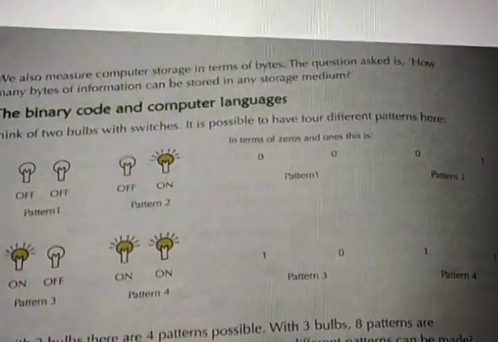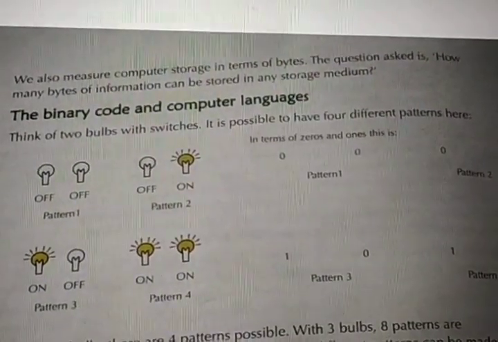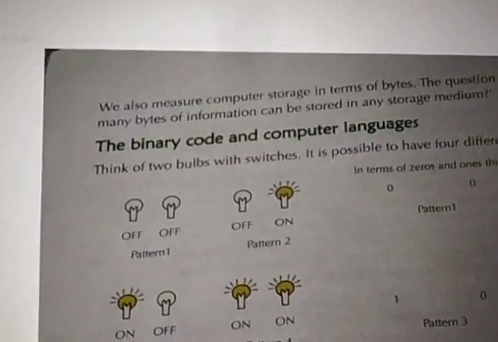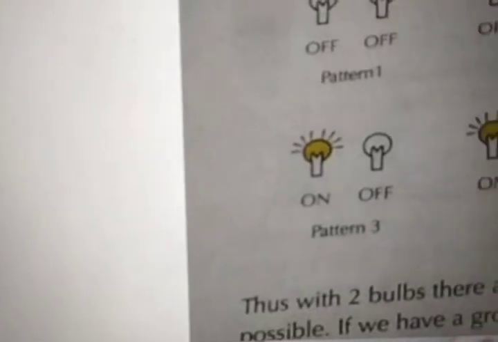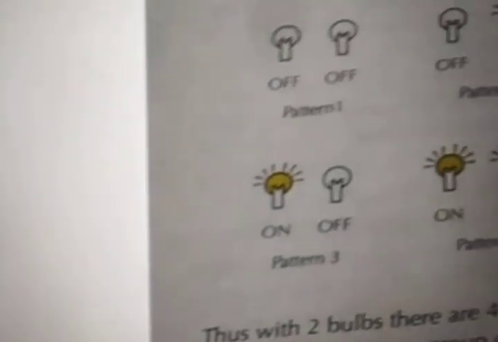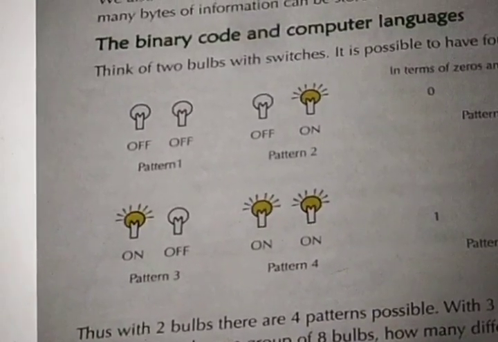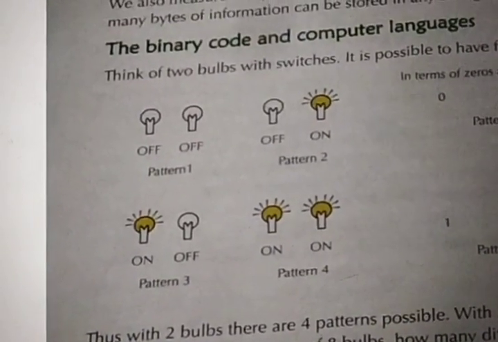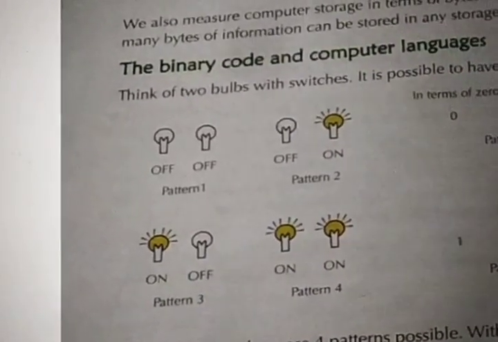It is possible to have 4 different patterns here. It is really possible. If you have 2 bulbs, what can you do? Either both can be off. In pattern 2, one can be off and one can be on. Next, the other one can be on and the next one can be off. Finally, both can be on. Now you see clearly: both off, one off and one on, the other one on and the other off, both on. So 4 patterns are possible with only 2 bulbs.